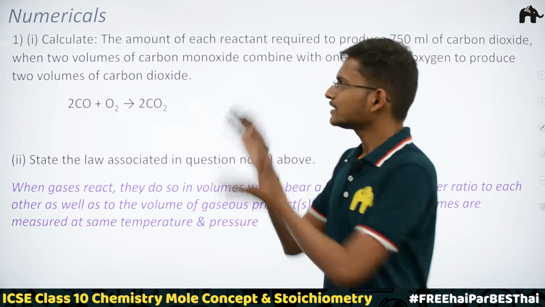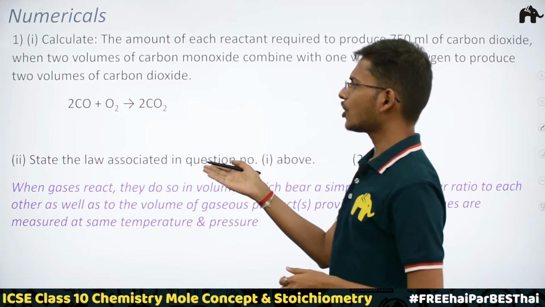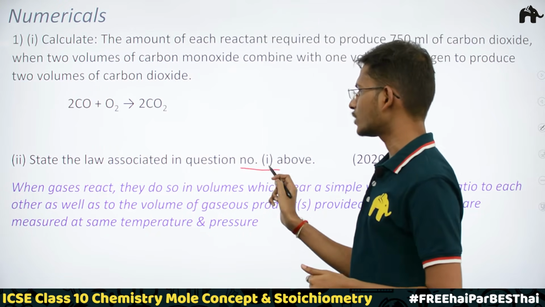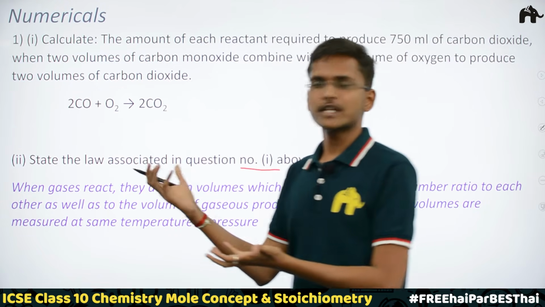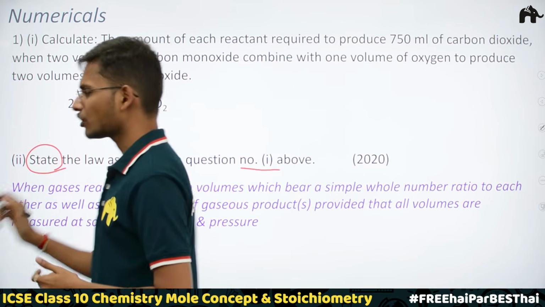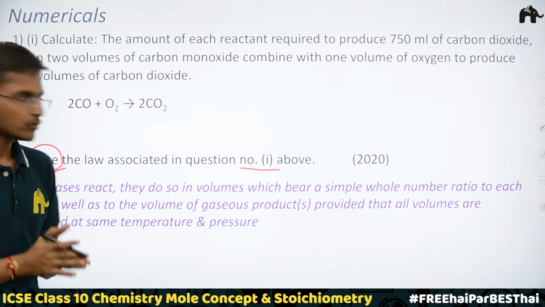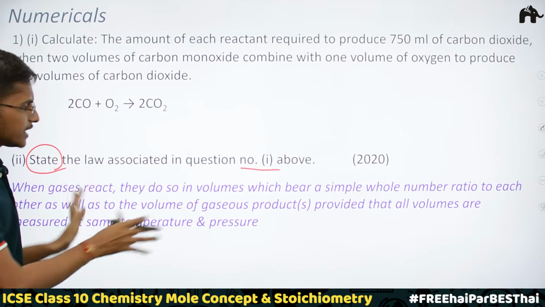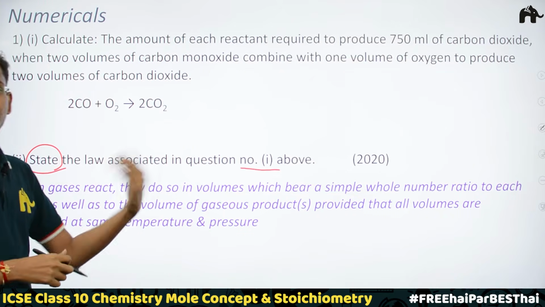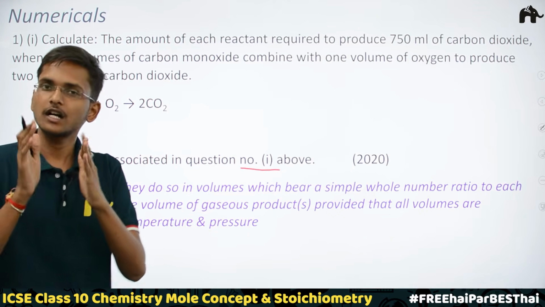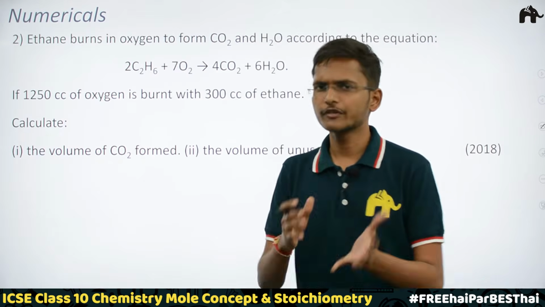In the same question, the second sub question is: state the law associated in question number 1 above. We know which law we have used, Gay-Lussac's law, and they are asking us just to state the law. So we have to write the statement of Gay-Lussac's law, which we have already seen. You have to write the entire same statement, but take care of the keywords as well while writing, and you won't miss the keywords if you have understood Gay-Lussac's law very well. So moving to the next question.